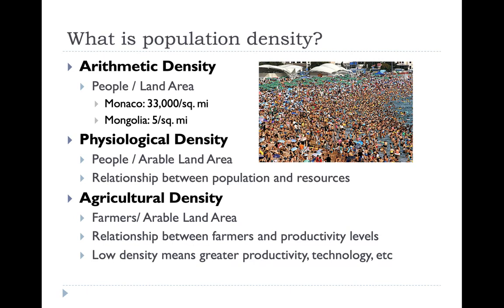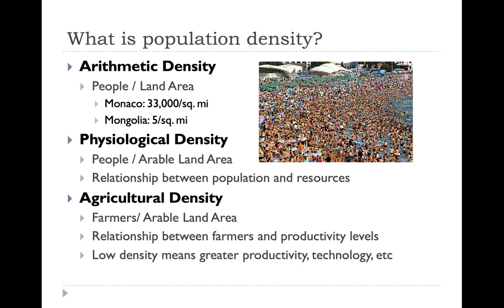If you think about it, modern farms in the United States today are hundreds, if not thousands, of acres, and oftentimes the farming staff is only a handful of people. So you could have 5 farmers per 500 acres. If you travel to a less developed country and look at the agricultural density, you would have maybe 1 farmer who would be responsible for 1 acre of farmland.